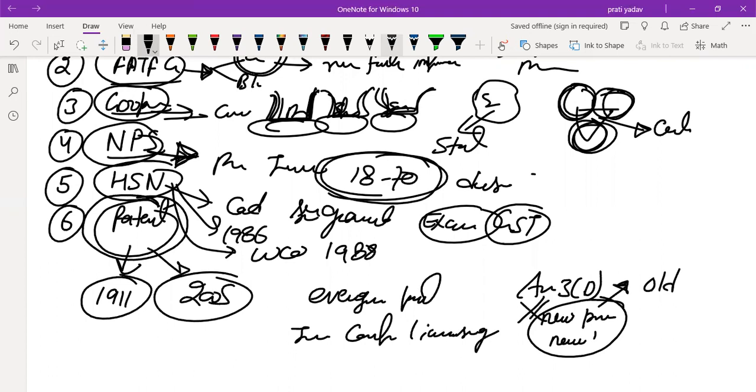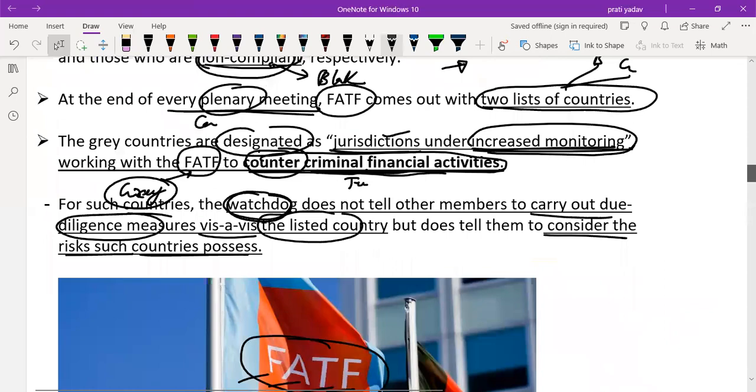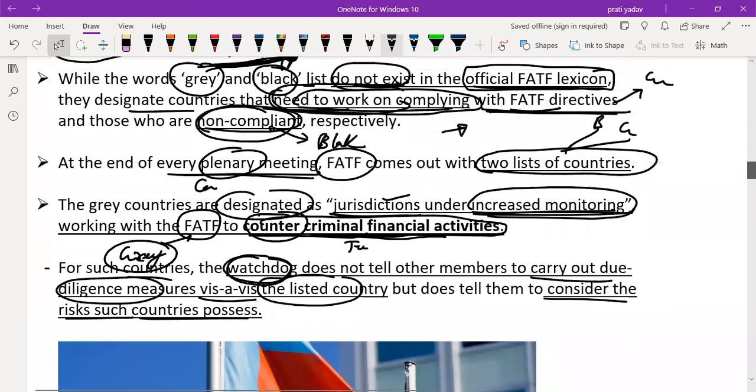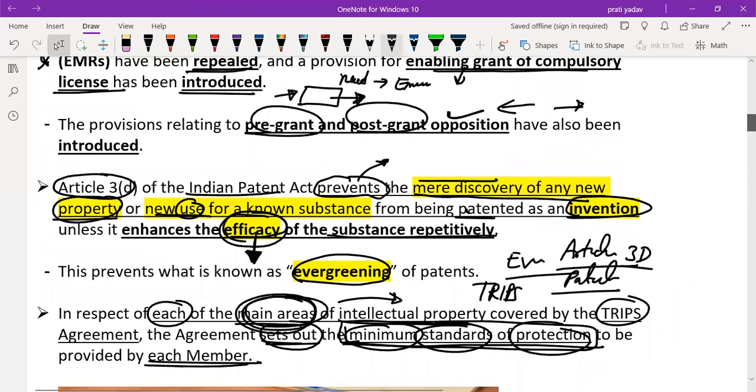So it restricts this and introduces pre-grant and post-grant opposition.